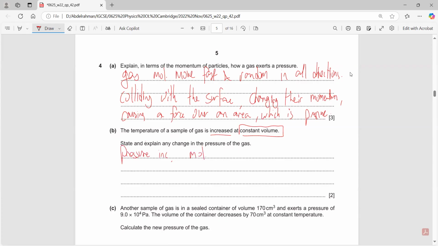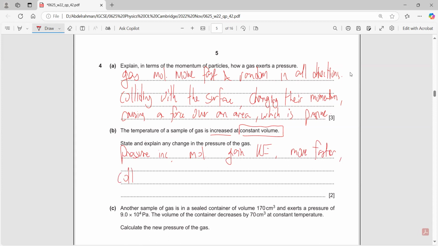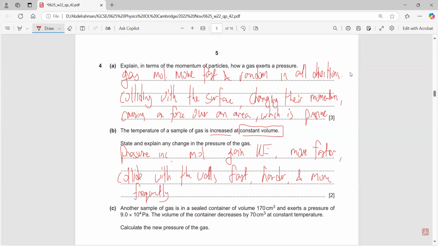Because the molecules gain kinetic energy, move faster, and collide with the walls faster and harder, and more frequently.